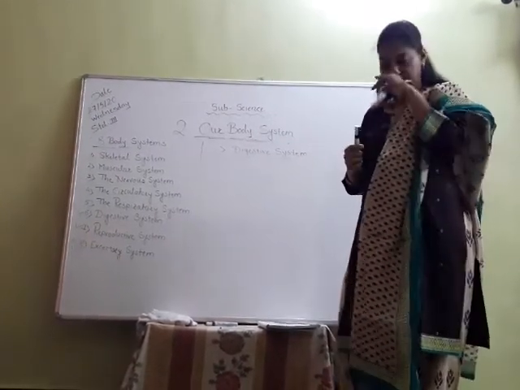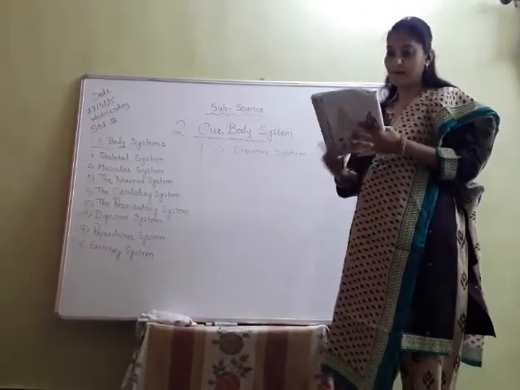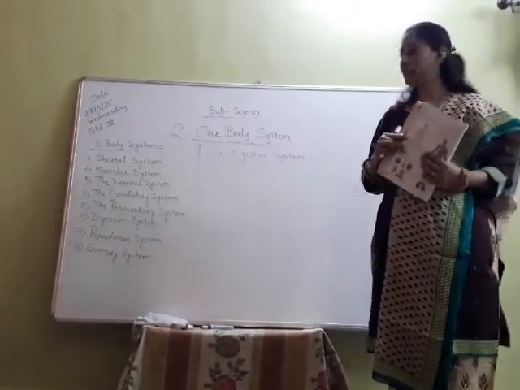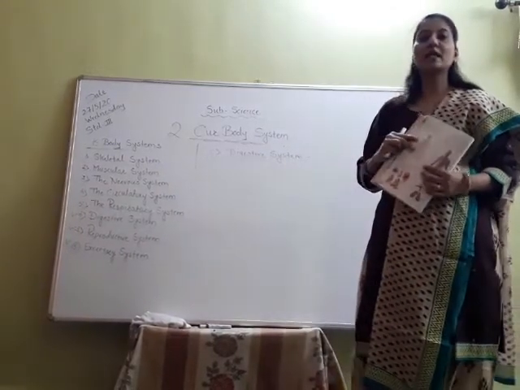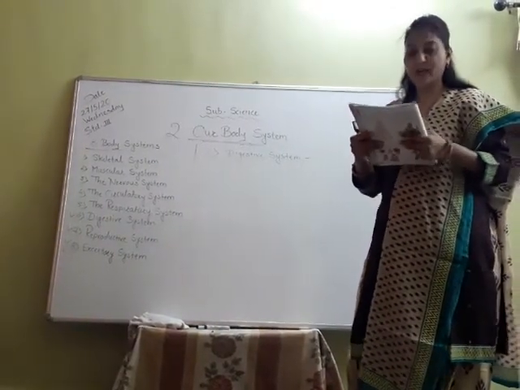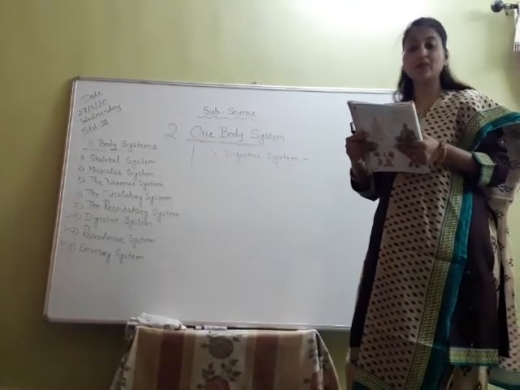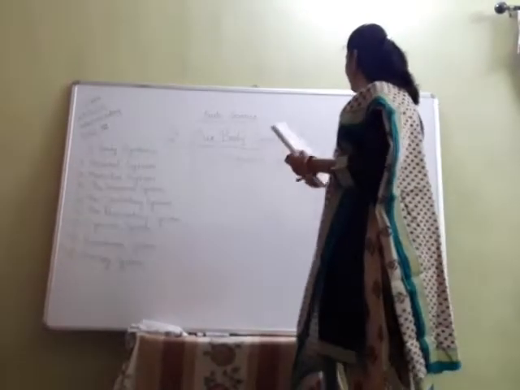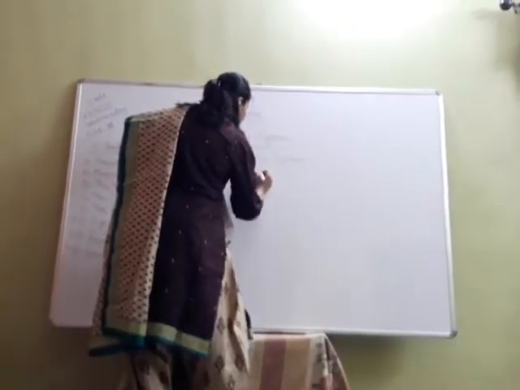So now see, this system helps in the digestion of the food. As per the name, digestive system, this system helps in the digestion of the food, and the food that we eat passes through the food pipe. Now see, what is this system made up of? It is made up of the food pipe.